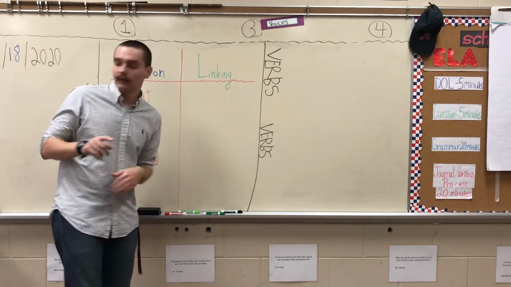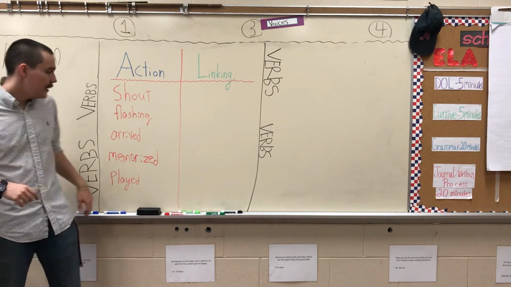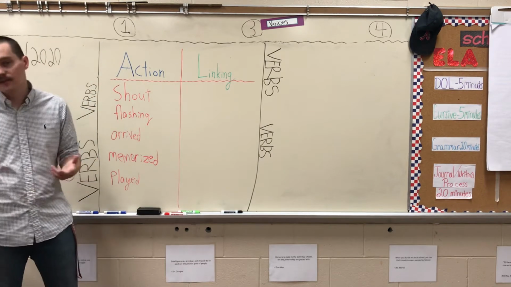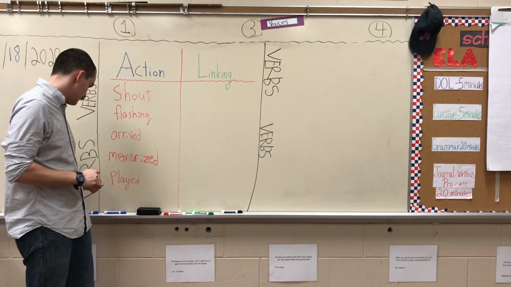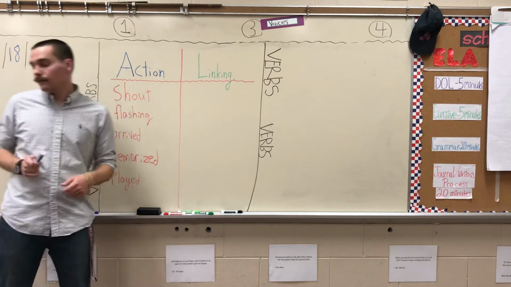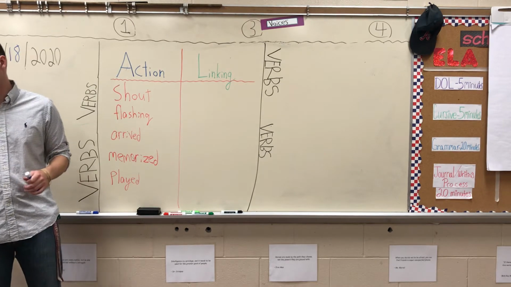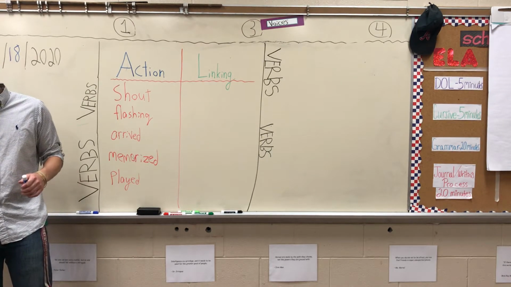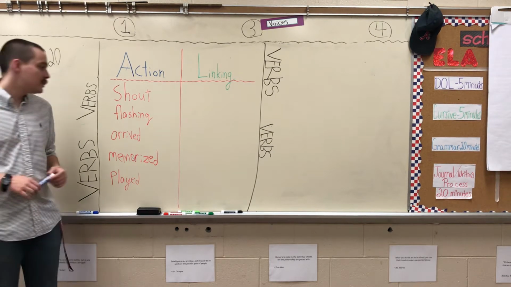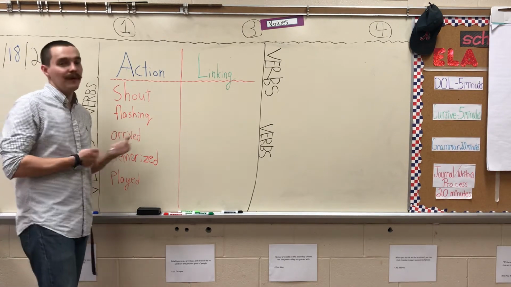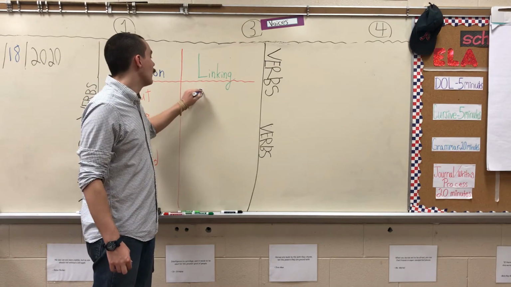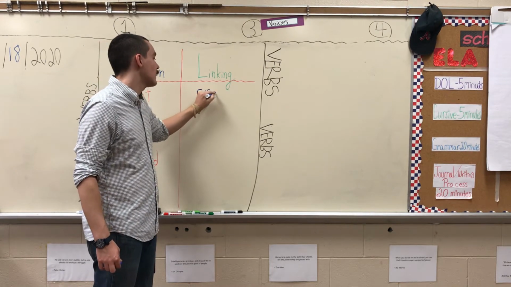Linking verbs are a little trickier, but of course it's learnable. You can get the hang of it. I'm gonna do blue. So, a linking verb. A lot of linking verbs that you've probably heard of are a lot shorter words. Let's go back to one of the sentences that I said we'd go back to. So, the lights are flashing. Are flashing. Flashing is one part, but you know what else is a verb in that? Are. So a lot of linking verbs are short words like this.